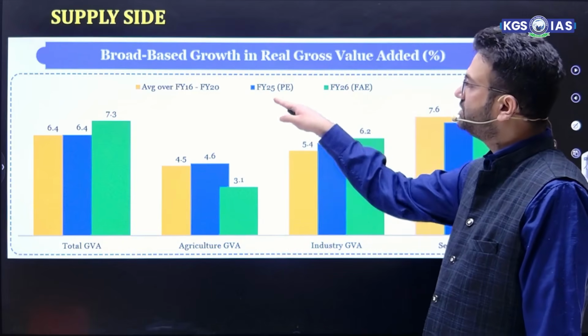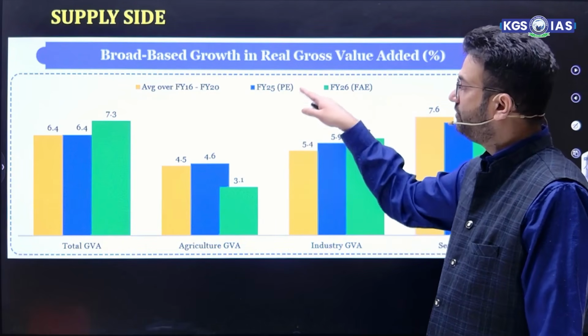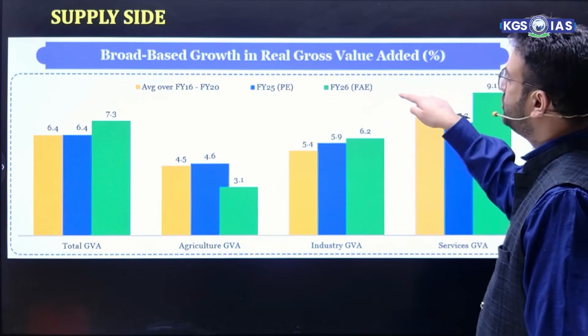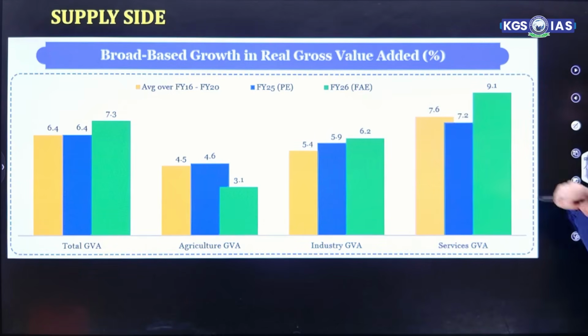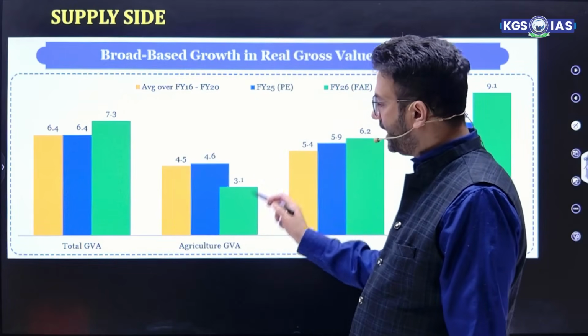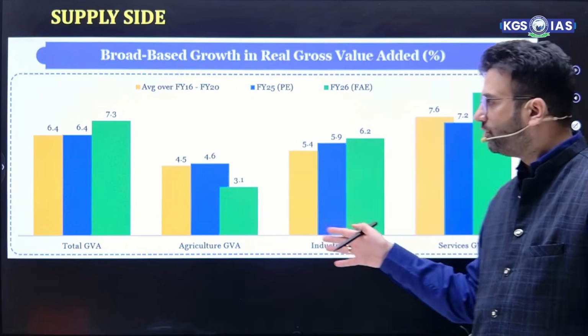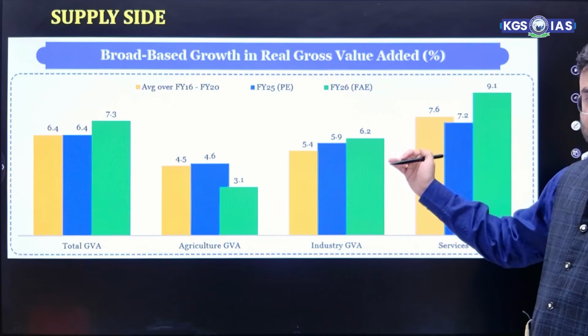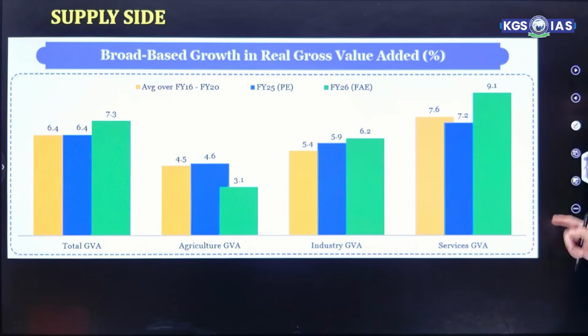Provisional estimate, that is financial year 2025, is reflected by blue, and financial year 2026, that is advanced estimate, is by green. So total GVA 6.4 increases to 7.3. Agriculture GVA is a little bit falling. Industrial GVA is increasing to 6.2, and service GVA is increasing to 9.1 as well.